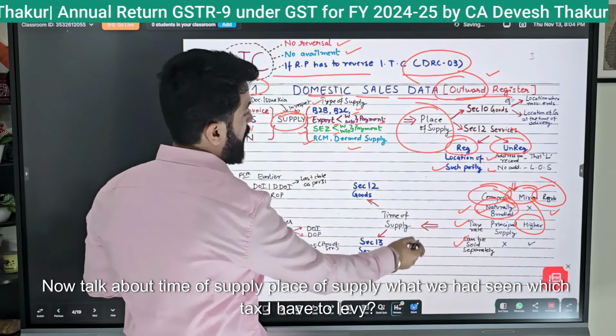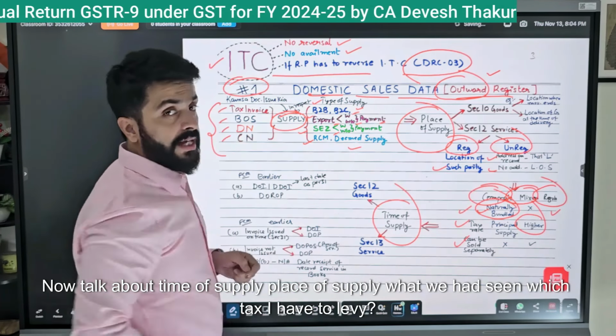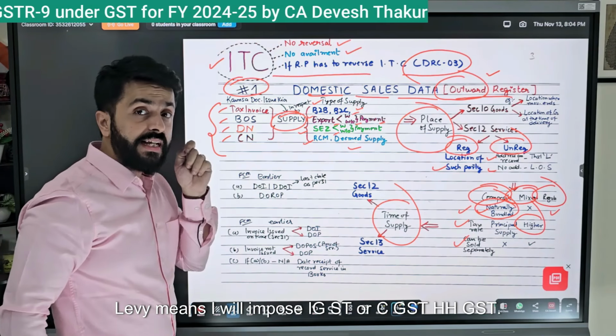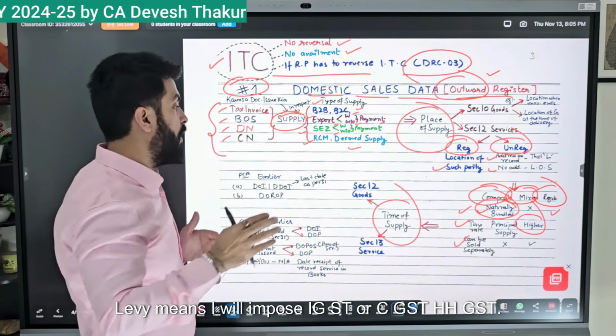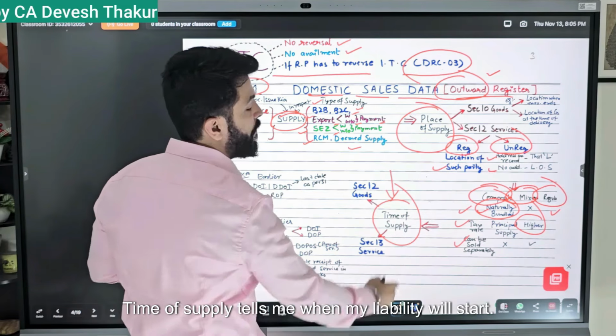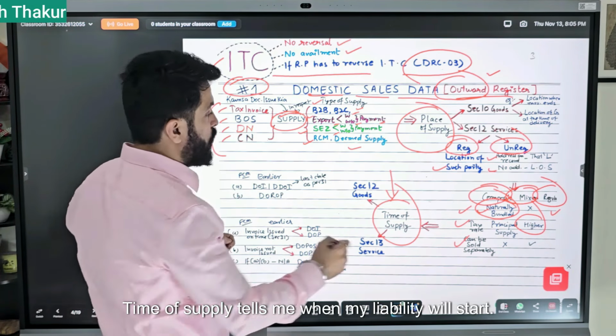Now talk about time of supply and place of supply. What we had seen is which tax I have to levy. Levy means I will impose IGST or CGST, SGST. Time of supply tells me when my liability will start.